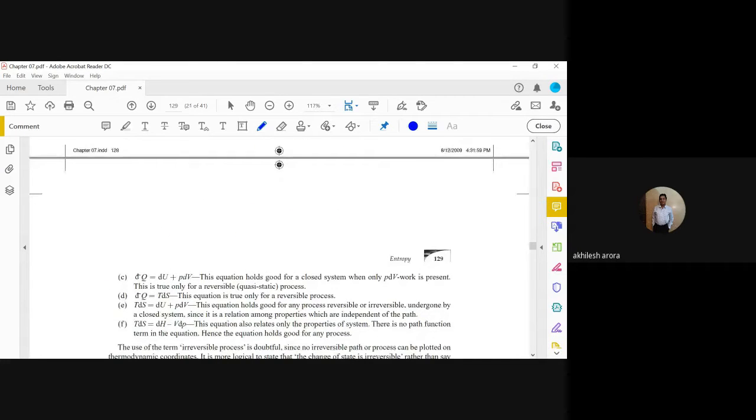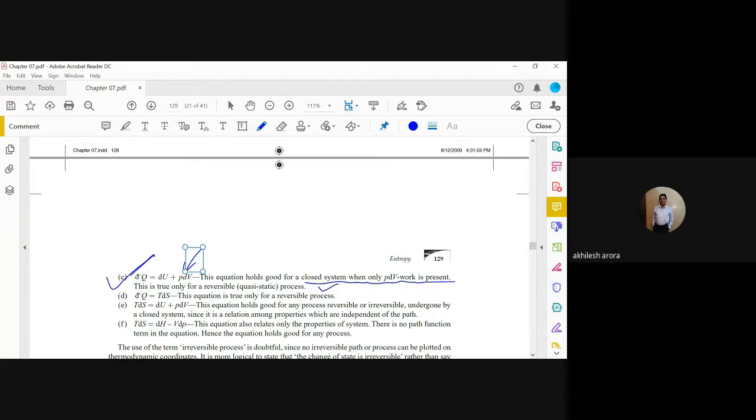If you take this particular equation, now it contains the PdV term. So PdV is work only in case of a reversible process, and it is for a closed system. So this equation is for a closed system, and PdV work is present. So it is valid only for a reversible process. So that is to be kept in mind.